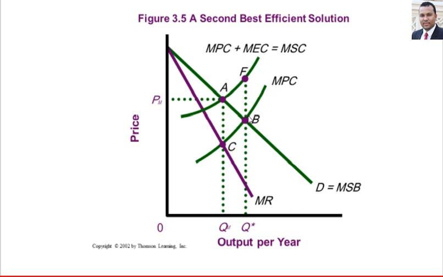This is without externalities. With externalities, MPC plus MEC shifts the supply curve to the left. So the marginal social cost equals marginal private cost plus marginal external cost. The difference between point F and point A is the value of the tax.